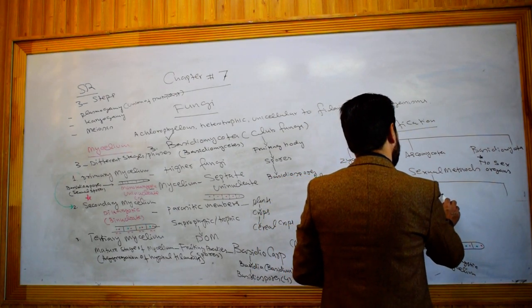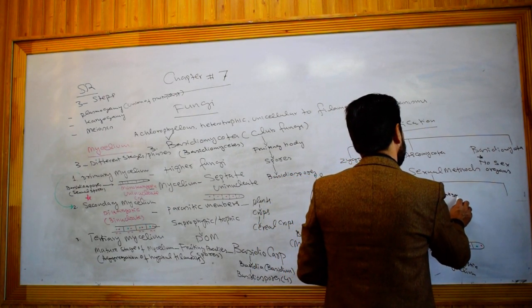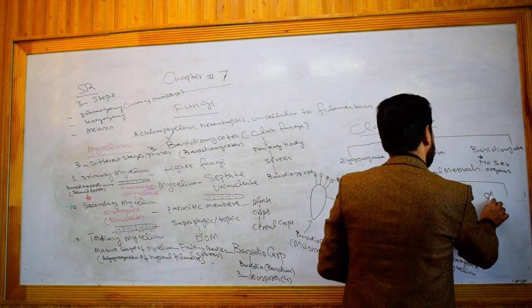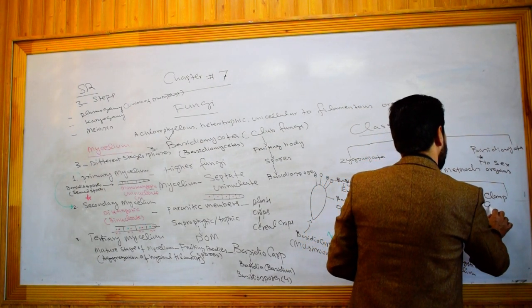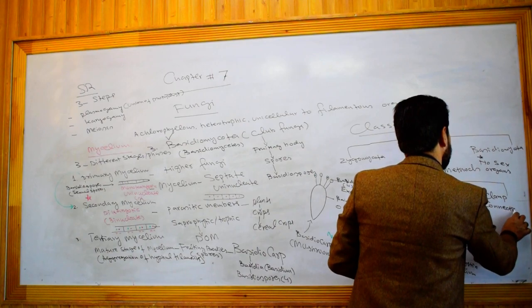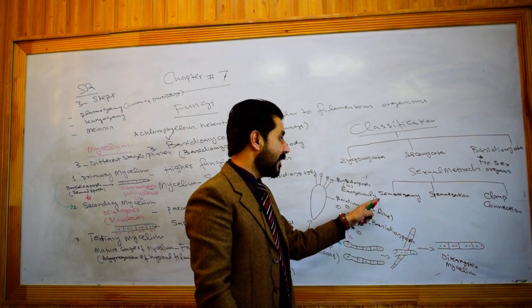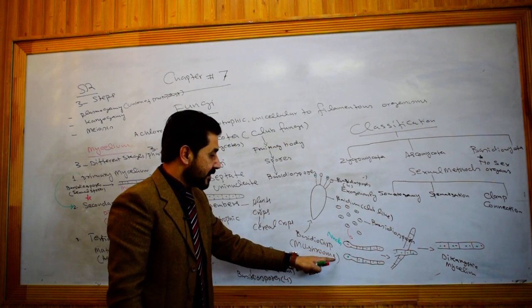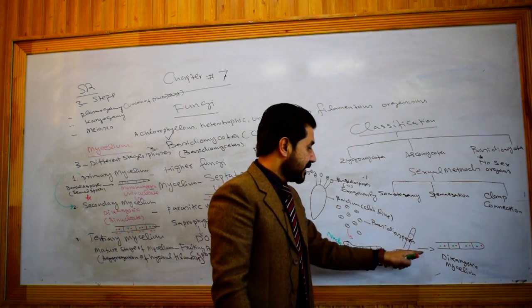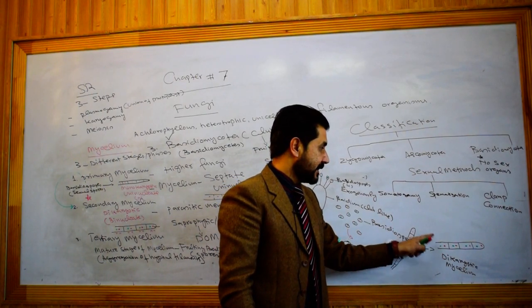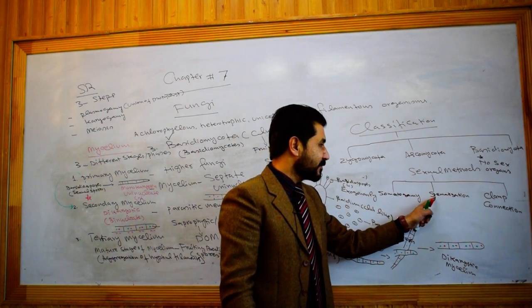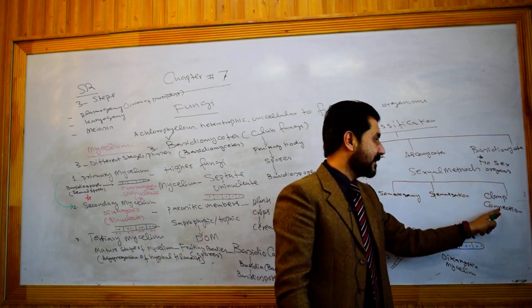spermatization, clamp connection. These are the different sexual methods which are involved for the conversion of primary mycelium into secondary mycelium. That is somatogamy, spermatization and clamp connection.